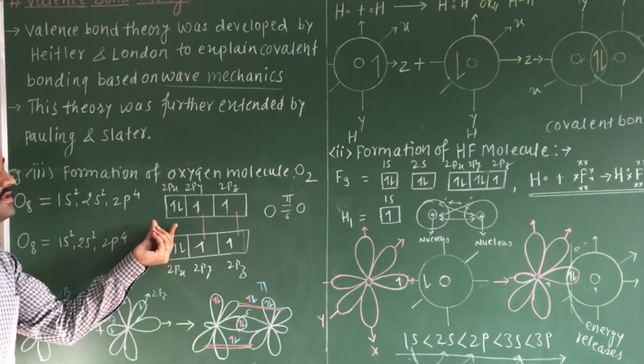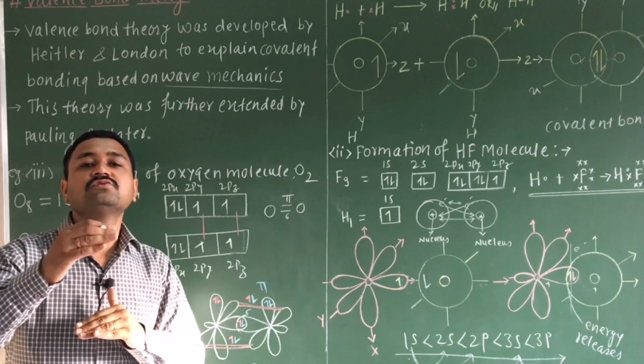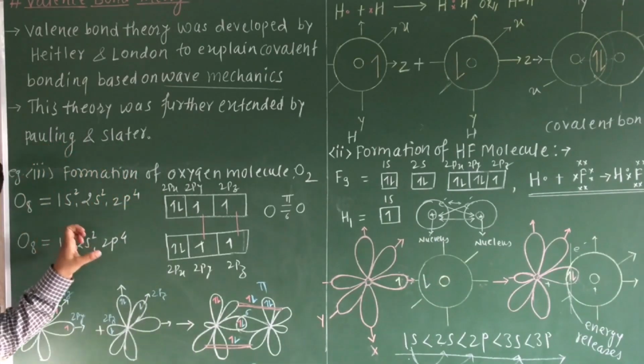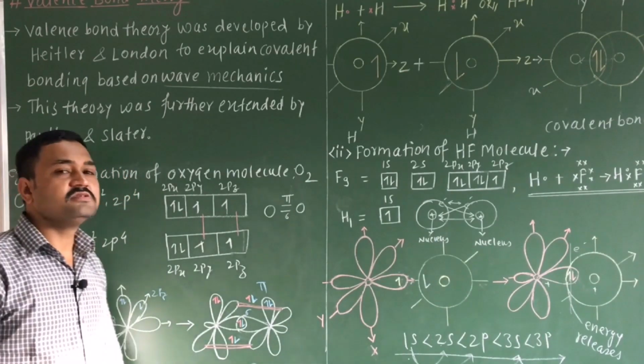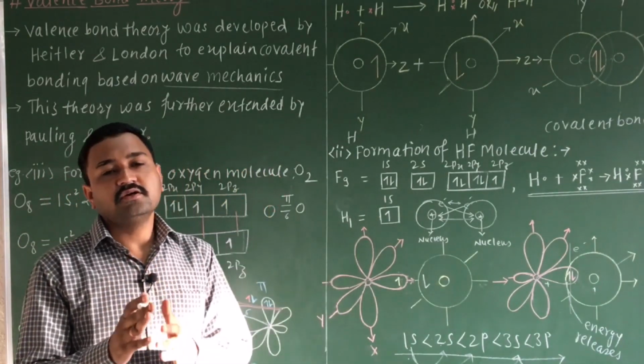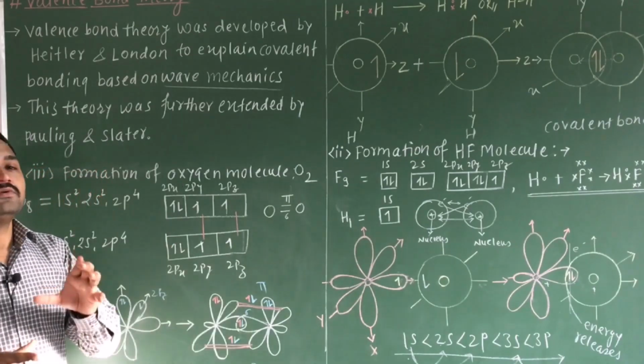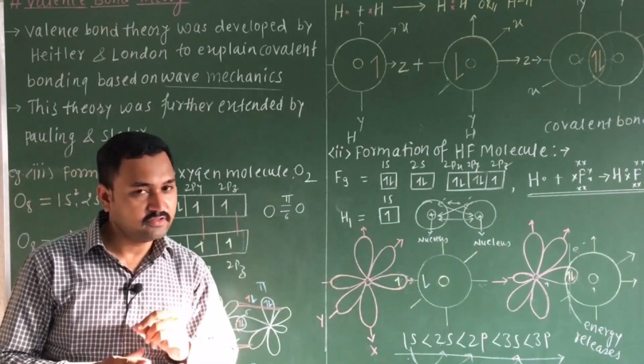In this example we have learned that the number of unpaired electrons equals the number of bonds formed by that atom. So this is all about valence bond theory. You have to learn each postulate carefully, and then you will understand the nature of a covalent bond in the molecule.